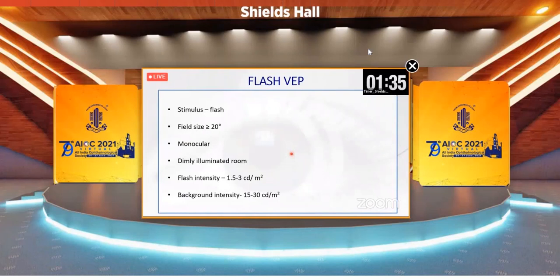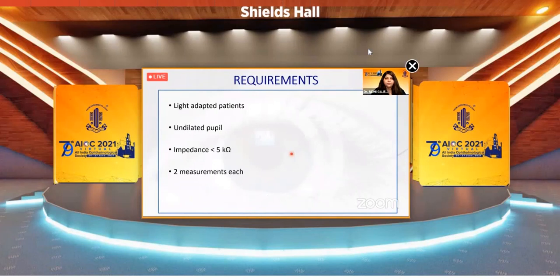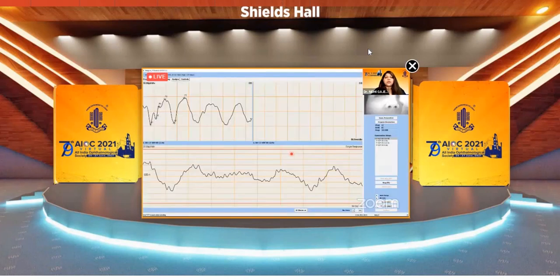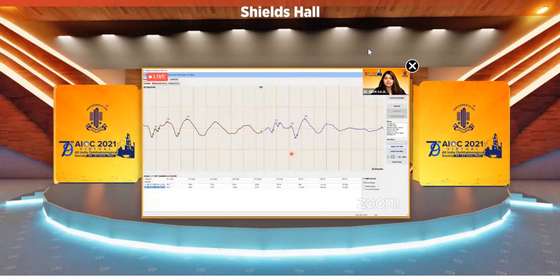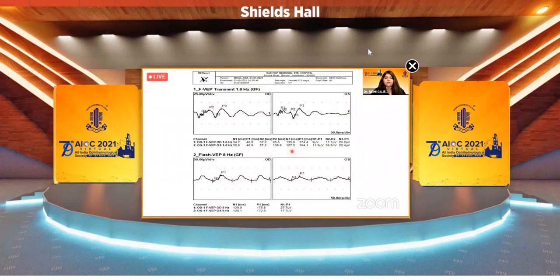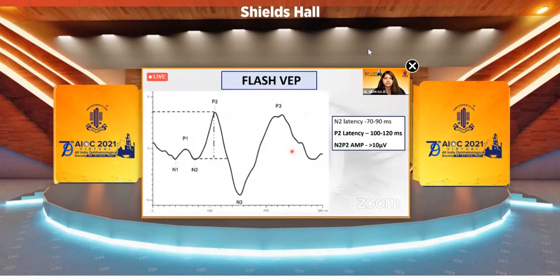in a dimly illuminated room. The flash intensity is 1.5 to 3 candela per meter square, and the background intensity here is also low. The patient needs to be light adapted, with an undilated pupil, the impedance should be less than 5 kilo ohms, and 2 measurements have to be done. This is the test happening in both the eyes. Then we have the graph. Here again, we can make some changes in the graph to achieve a proper wave pattern and correct the peaks and troughs of the wave. And this is the printout that is given to the patient.